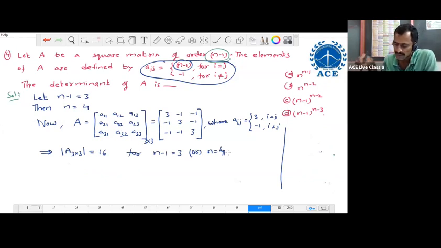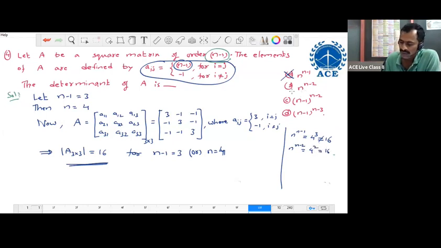Now in every option substitute n equal to 4, n minus 1 equal to 3, and check whether any one of the options satisfies this value or not. In the first option, n power n minus 1, if we substitute n equal to 4, n minus 1 equal to 3, then this becomes 4 power 3 only. 4 power 3 is not equal to 16. So the first option is not satisfied for n equal to 4. So A is wrong. Next, second option, n power n minus 2, n equal to 4. n minus 2, 4 minus 2, 2, 4 power 2, 16. The second option is satisfied.